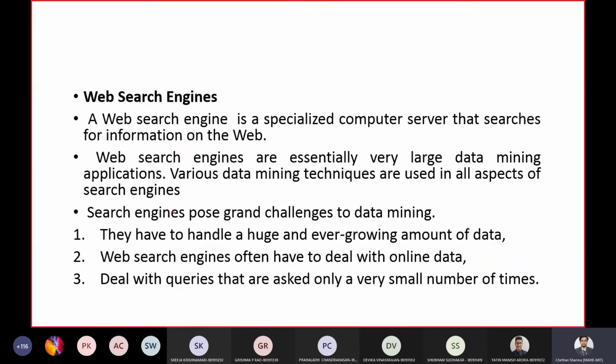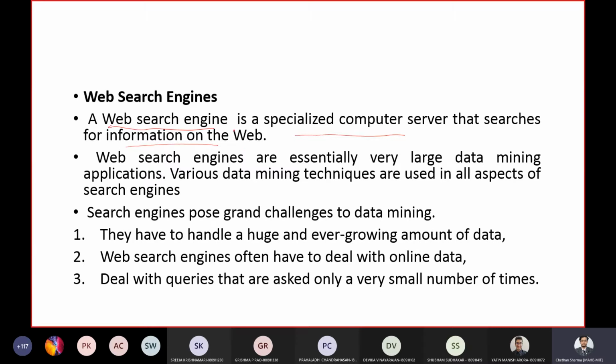The second application is the web search engine. Obviously you all know Google is one example. Basically, it's a specialized computer server that searches for information on the web, information of your choice.